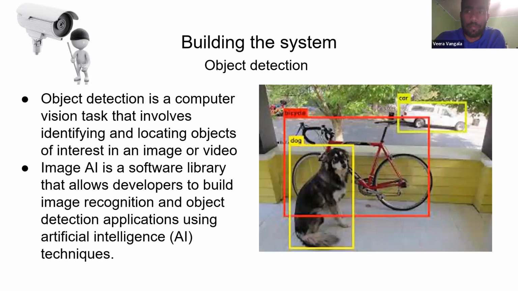The next thing, the main heart of this system or architecture, is object detection. Object detection is a computer vision task that involves identifying and locating objects of interest in an image or a video. On the right hand side, we can see a dog being detected, a bicycle, and a car. Here we are going to use the ImageAI software library in Python for machine learning, which allows developers to build image recognition and object detection applications using AI techniques.